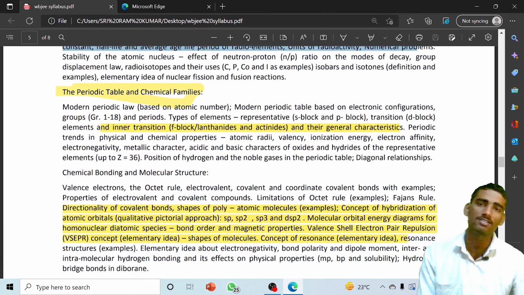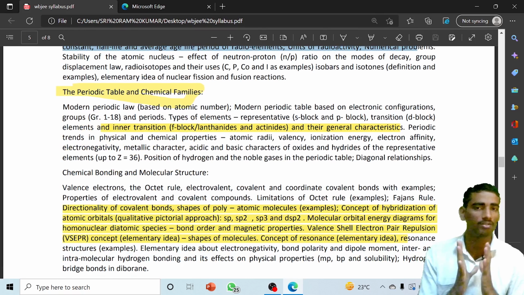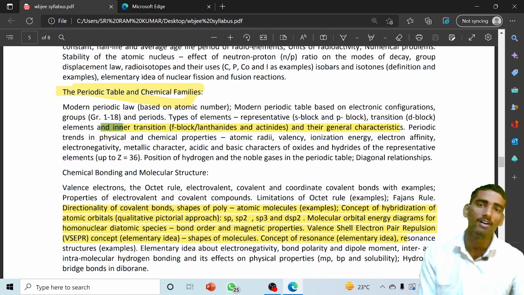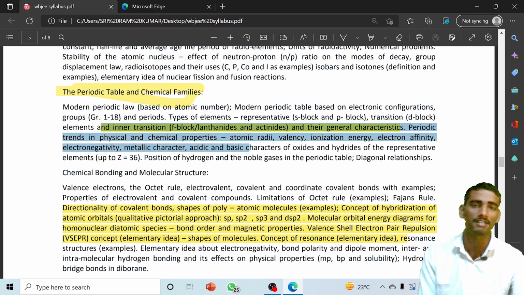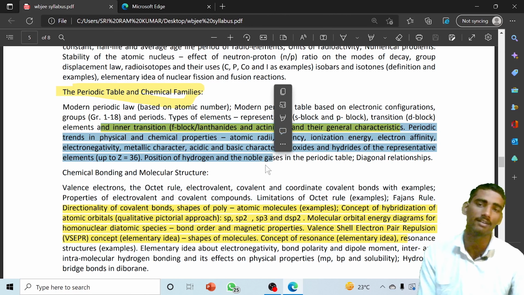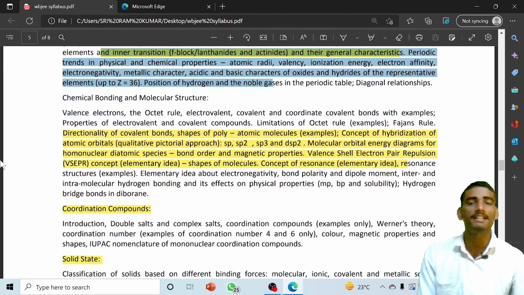Next chapter is the periodic table and chemical families. From the periodic table there is almost always one question, especially from the inner block, that is the f-block, lanthanoids and actinoids, which are very important topics. The remaining topics you can clearly visualize there. Let's talk about the next important topic, chemical bonding and molecular structure.